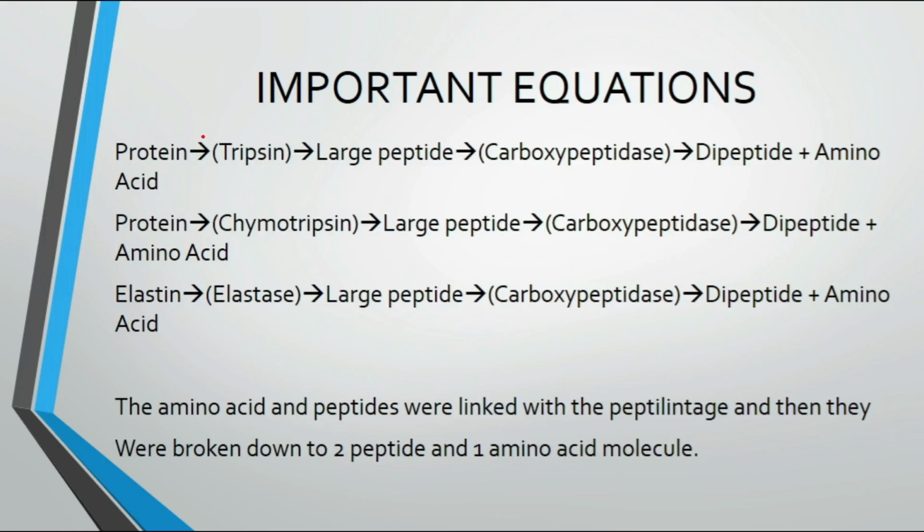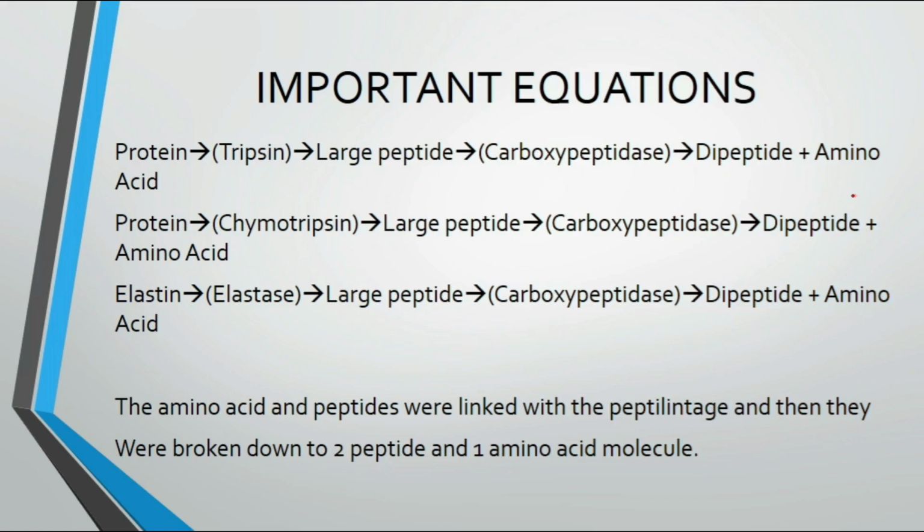Protein in the presence of trypsin becomes large peptide. Then large peptide in the presence of carboxypeptidase becomes dipeptide plus amino acid. Then protein in the presence of chymotrypsin becomes large peptide, and large peptide in the presence of carboxypeptidase becomes dipeptide plus amino acid. Then elastin in the presence of elastase makes large peptide, and then large peptide in the presence of carboxypeptidase becomes dipeptide plus amino acid.